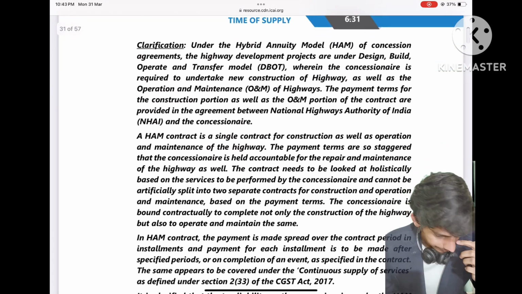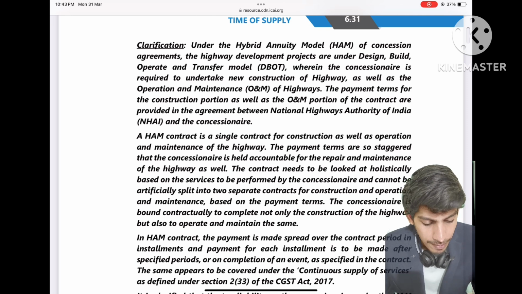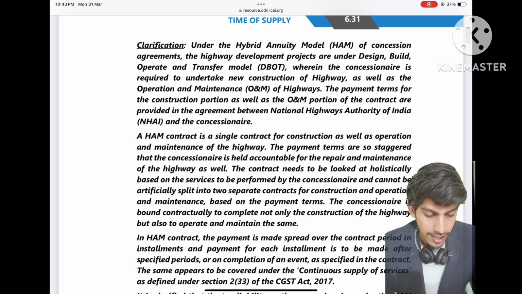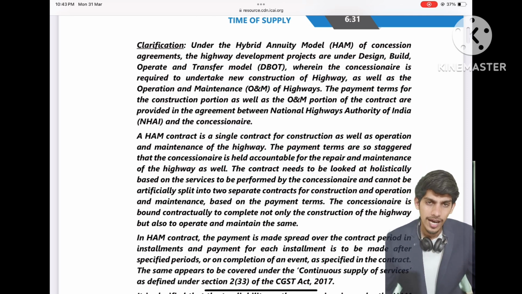So clarification. Under the hybrid annuity model of concession agreements, the highway development projects are under design, build, operate and transfer model. That you have to design, build, operate and then transfer, wherein the concessionaire is required to undertake new construction of highway as well as operation and maintenance. Like I said, you have to not only construct but also operate and maintain. The payment terms for the construction portion as well as operation and maintenance portion of the contract are provided in the agreement between National Highway Authority of India and the concessionaire.